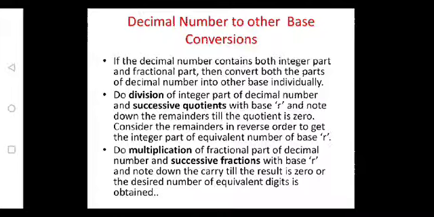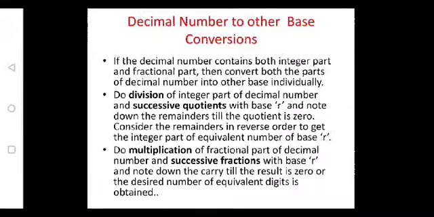Whenever we say decimal to other, the logic is to divide the given number with the radix of the other number which we require and write down from bottom to top. This is valid for only the integer part.